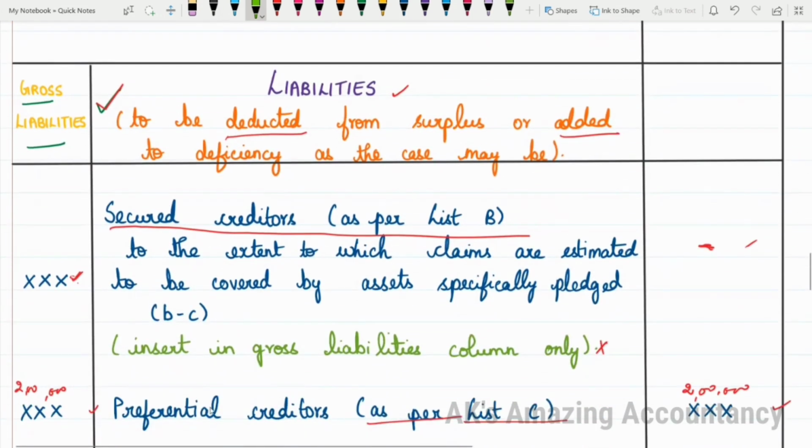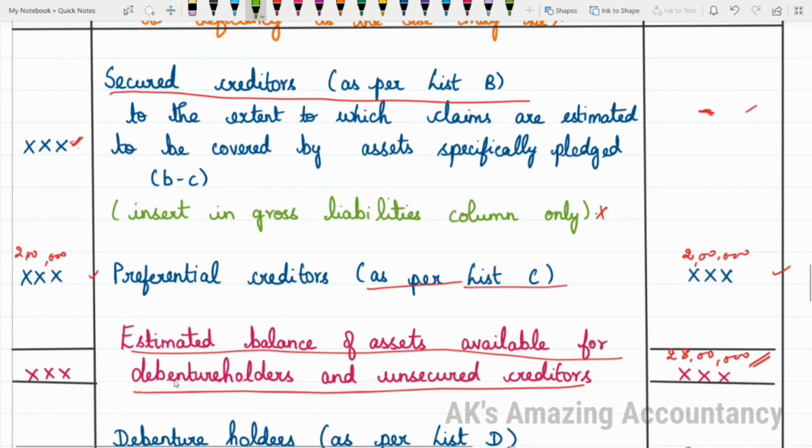Okay, first you will be entering secured creditors. Remember, secured creditors will be inserted only in the gross liabilities column. It won't come in this outer column. Then you will have preferential creditors as per list C. From preferential creditors onwards, you enter the amount once in the outer column, once in the gross liabilities column also. Then after paying them, you will have the balance of assets available for debenture holders and unsecured creditors.